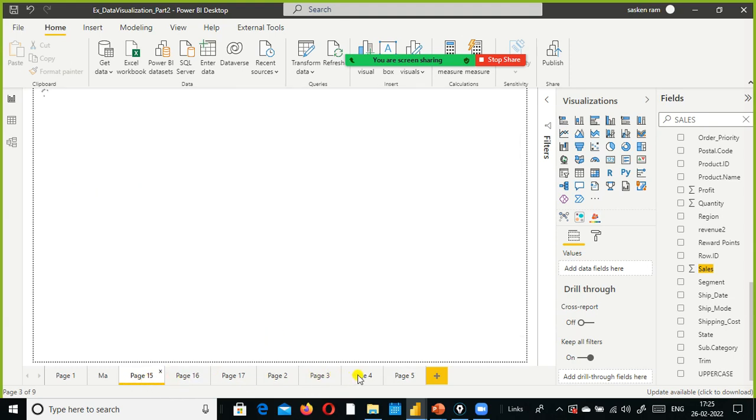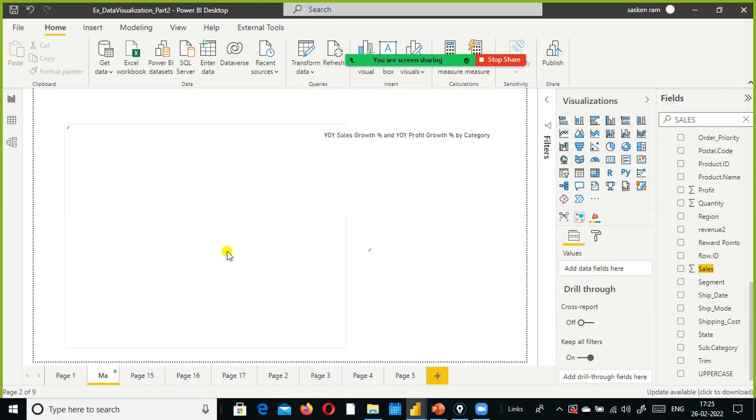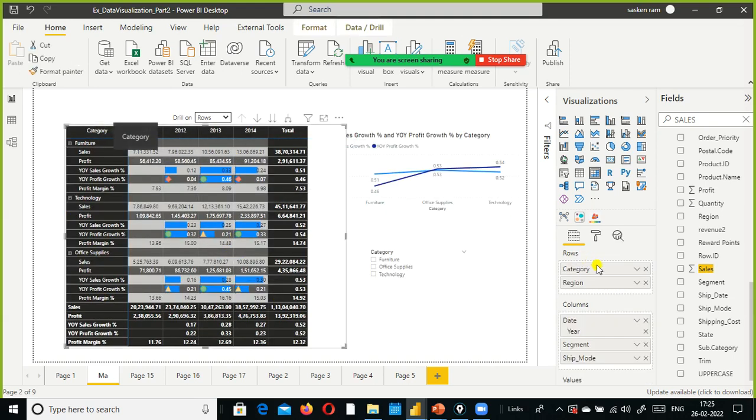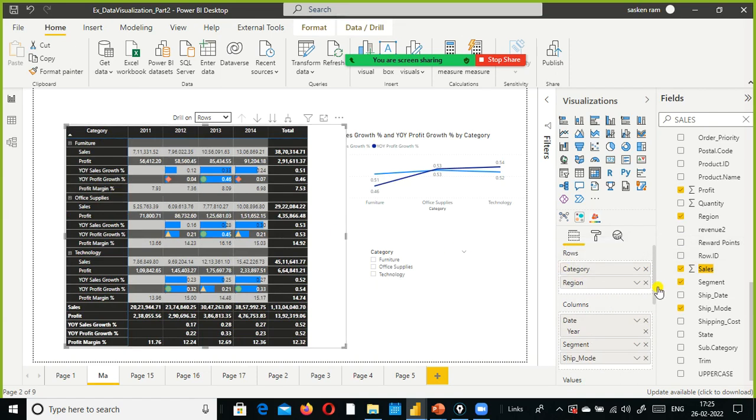One second, I'll just go here. Yeah, this is my matrix. This is the one I created in the last session. So I'm talking about these 3 fields: a rows field, columns field and values field. If you want to add a row based on another, let's say region, region is a column in my data set.